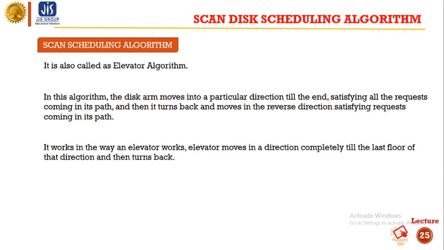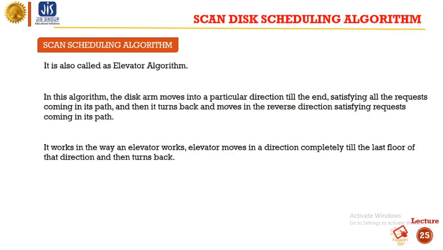In the use of an elevator, requests come at random from various floors. The elevator continues moving in the same direction, attending the requests in that direction. If the microprocessor keeping track of the requests notices that there are no more requests in that direction, it switches the direction and the elevator now moves in the other direction.